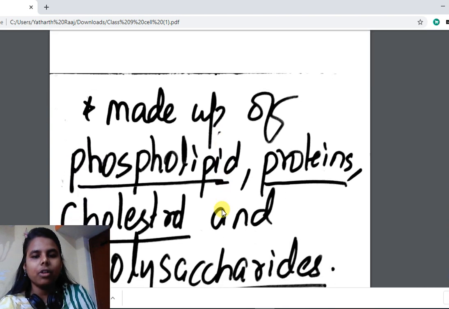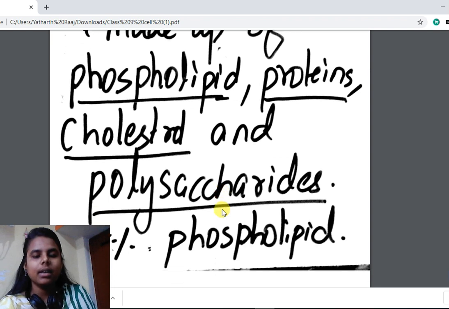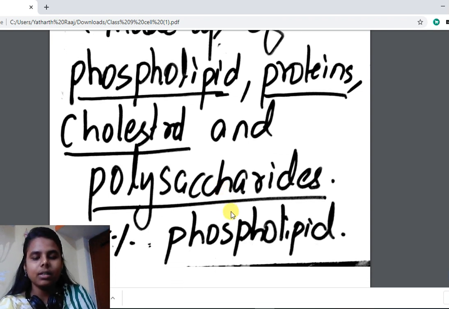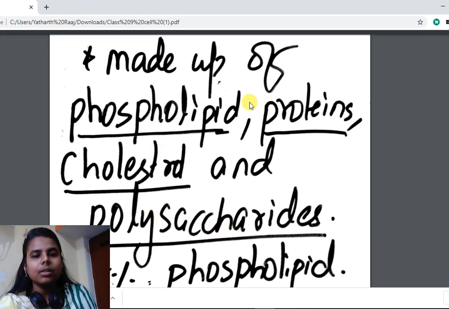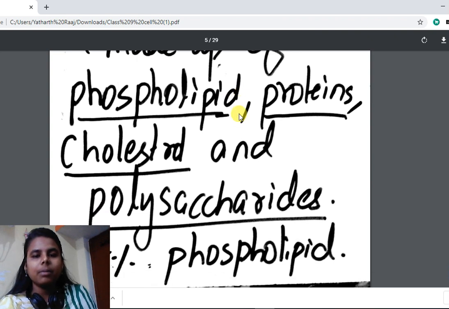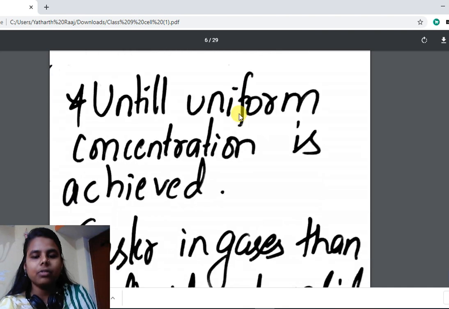It is made up of phospholipid, protein, cholesterol and polysaccharides, of which chief component is phospholipid. About 75% of plasma membrane is made up of phospholipid. Lipid is fat, proteins, cholesterol is also a type of fat, polysaccharide. Saccharide is saccharine structured sugar molecule. Poly is many. So plasma membrane is made up of phospholipid, protein, cholesterol and polysaccharides, of which chief component is phospholipid.